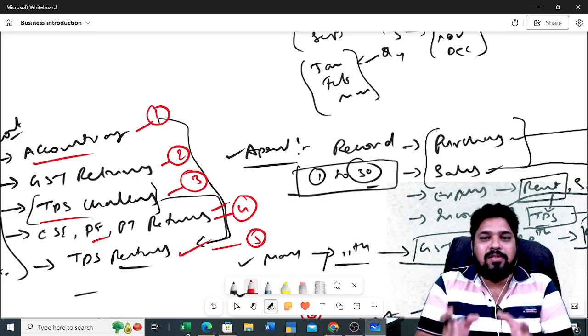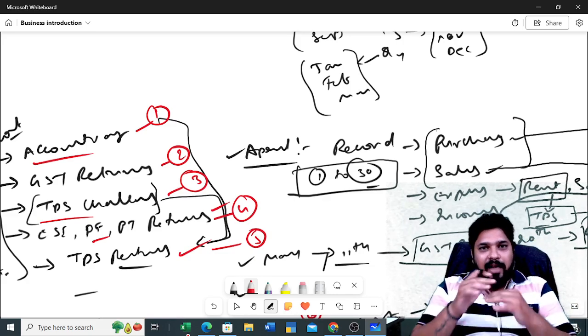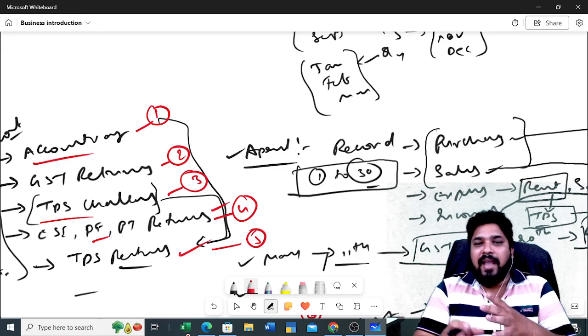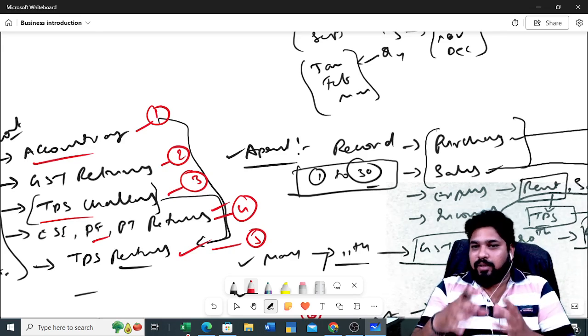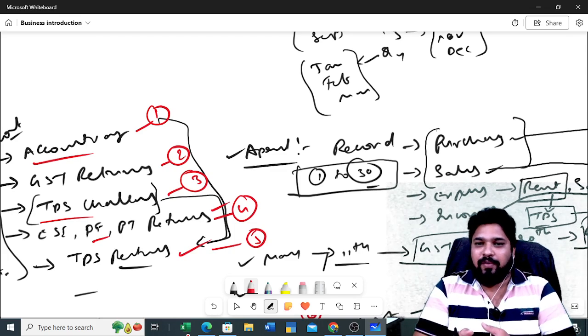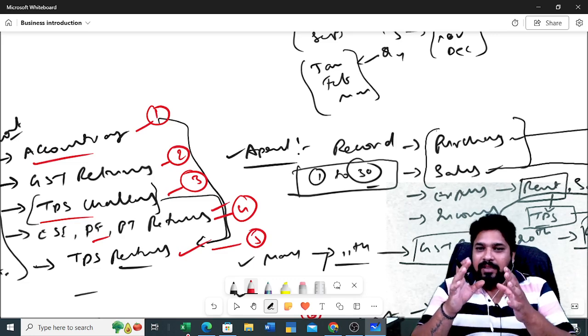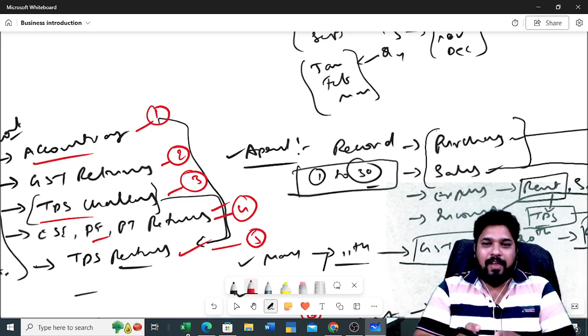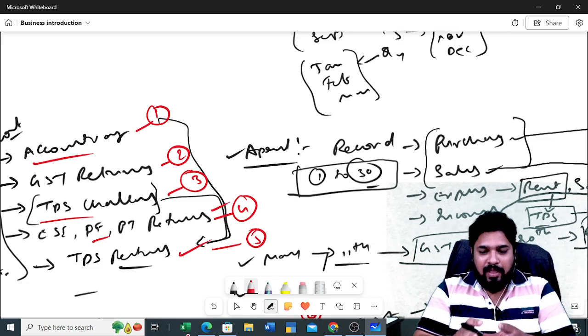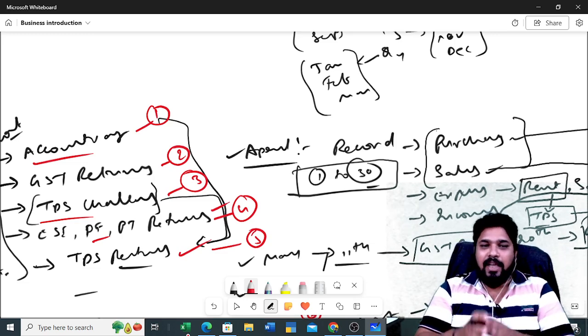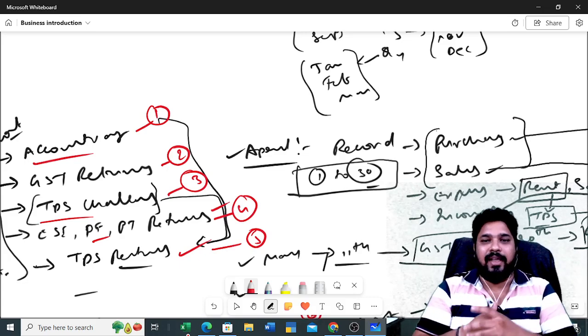But you need to have some accounting knowledge. Then only you can generate any type of reports and file whatever returns it may be. First thing you need to identify the business category. Then only you can do the accounting.